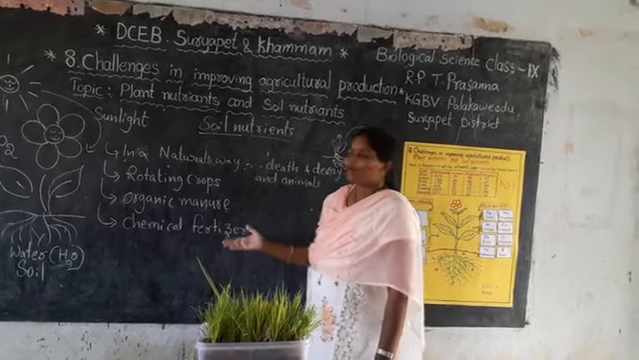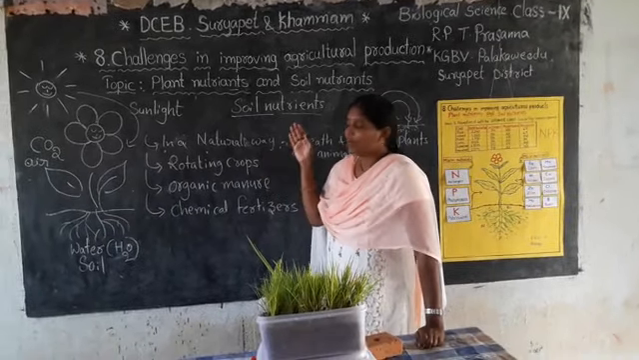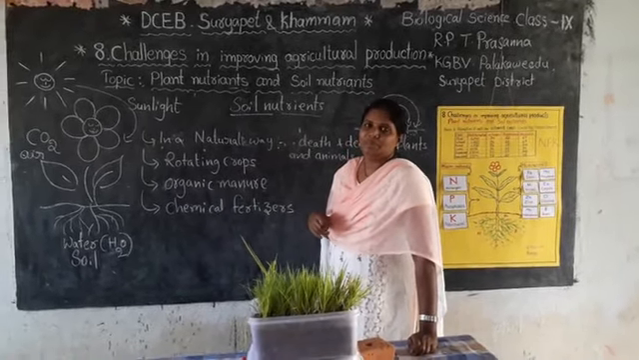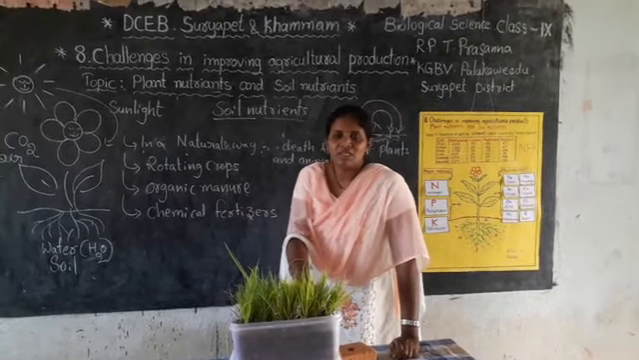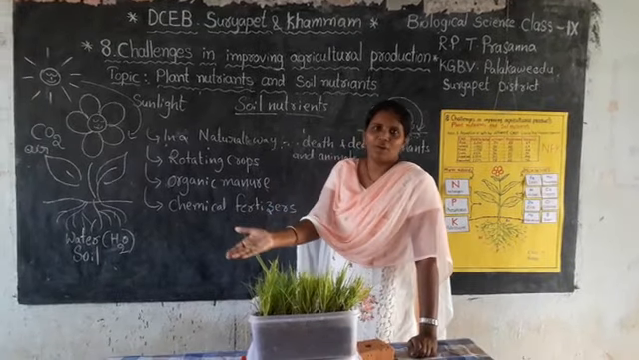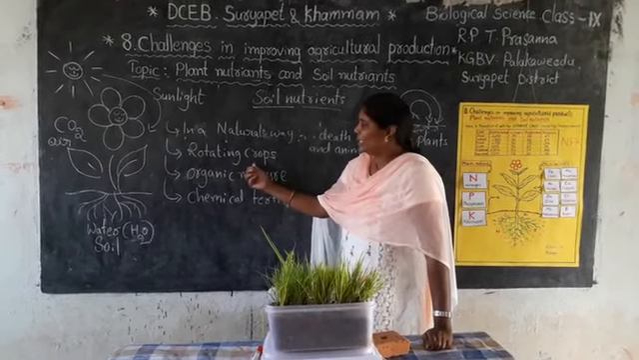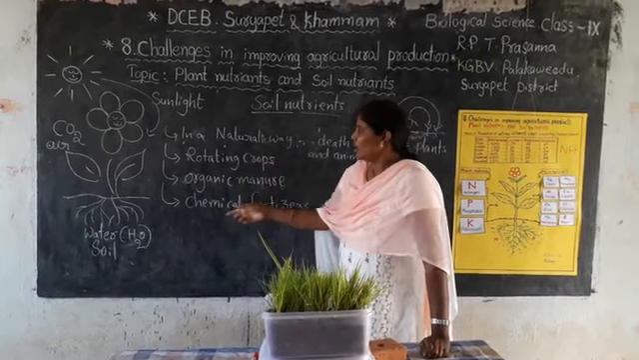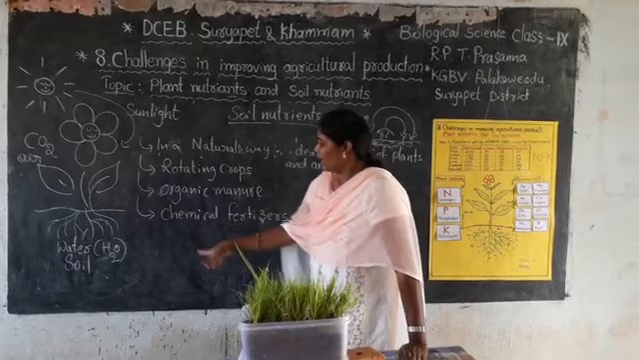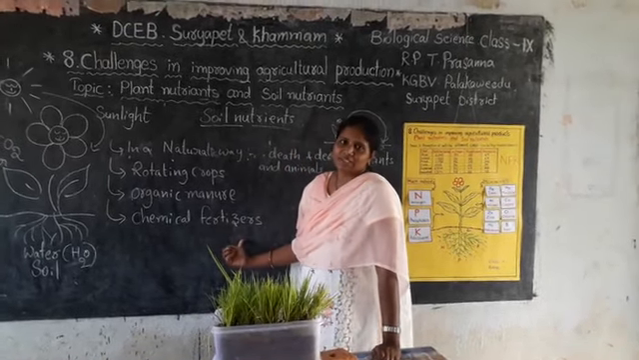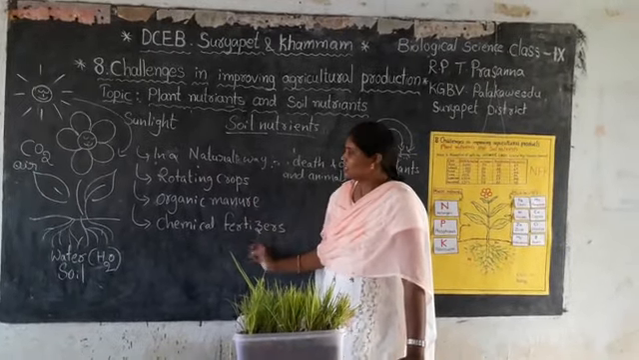There are other ways also. One is rotating crops. When we cultivate crops, one crop is followed by another crop. If we grow a rice crop in a field, then this rice crop will be followed by a dal family crop. Why is it so? In the next class we will learn in more detail about rotating crops. Then adding organic manure and using chemical fertilizers. So these are all ways of adding nutrients to the soil.